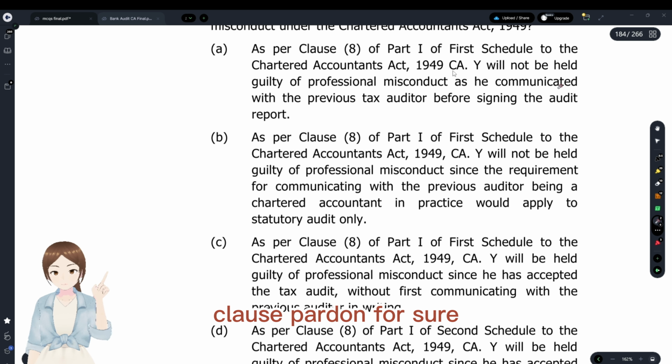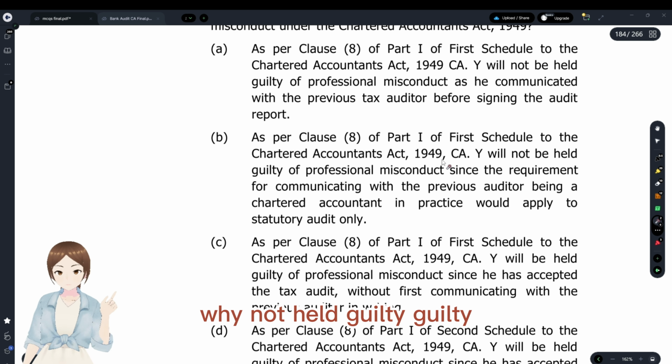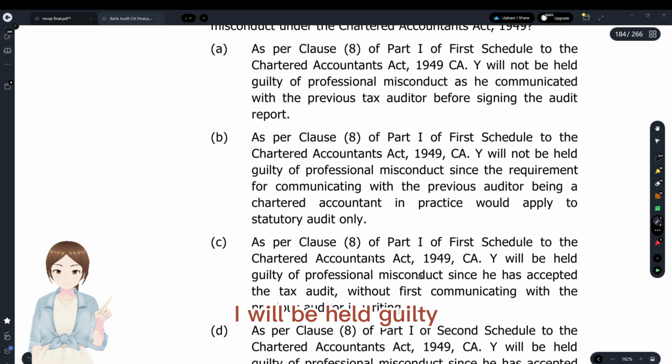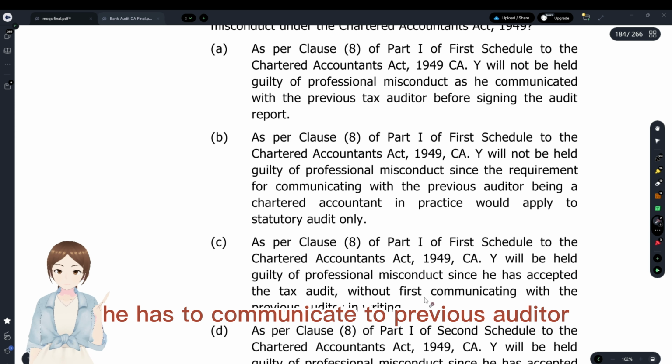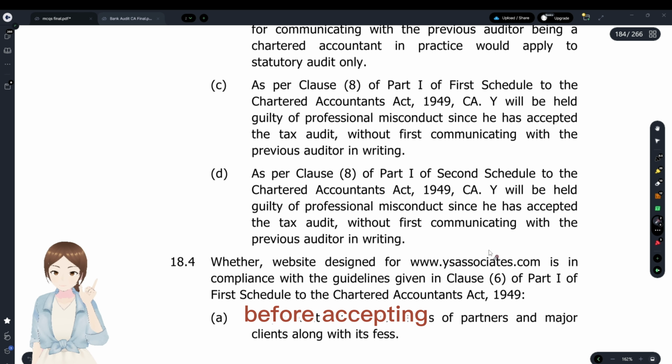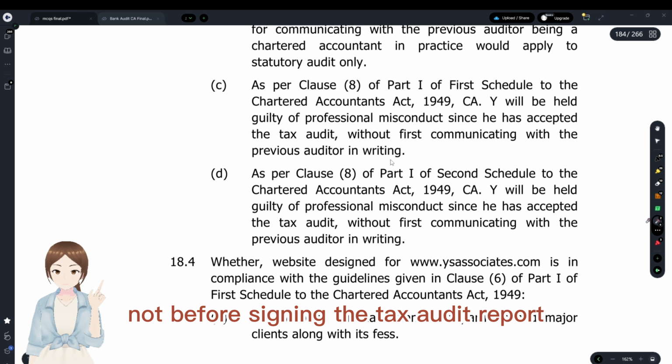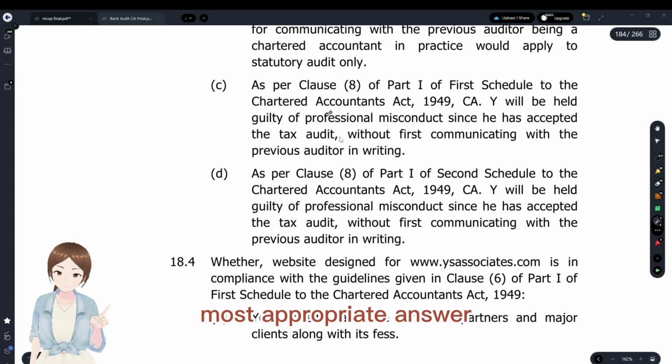Clause 8, Part 1, first schedule. Why will he not be held guilty? No, he's guilty. Why will he be held guilty? Since he accepted the tax audit, yes. He has to communicate to the previous auditor before accepting, not before signing the tax audit report. Option C is the most appropriate answer.